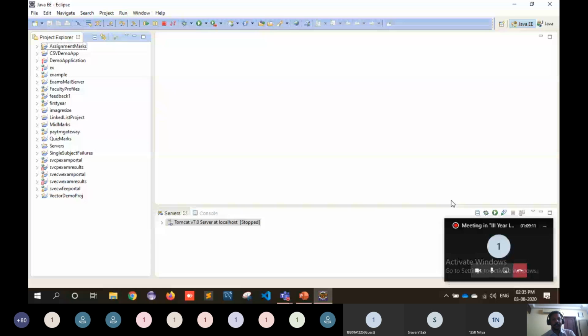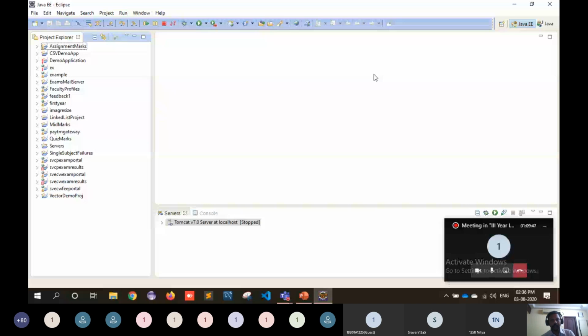Okay, so this is the interface of the Eclipse IDE. There is a menu bar which has some menu options, and a standard toolbar which contains shortcut buttons for doing operations in a faster manner. And this is the project explorer. This project explorer contains all the projects that have been implemented on your current system. These are the list of projects that I have in my system, done in the Eclipse IDE. And this is the coding window.